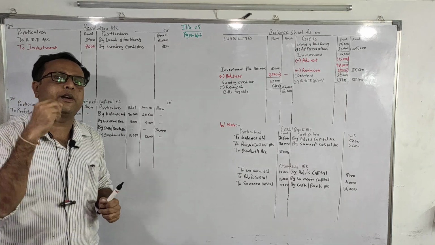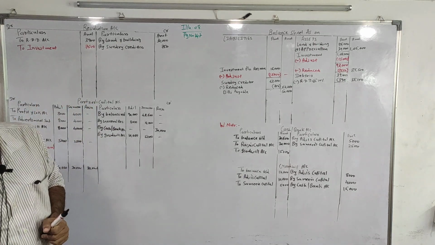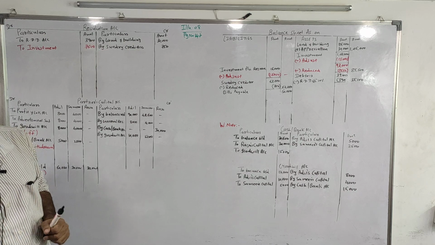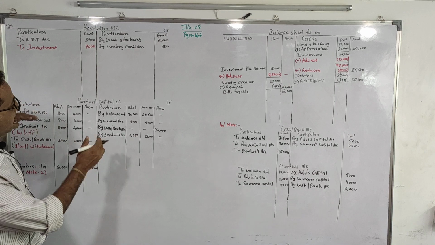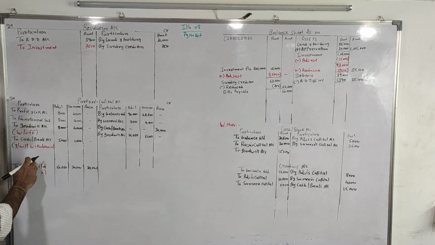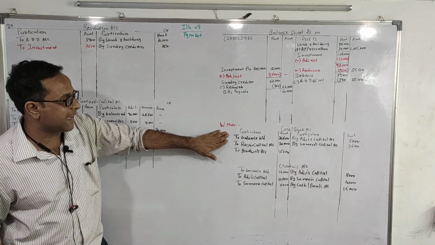Now where to transfer that balancing figure? It is given in the question. Adjustment of capital is to be made through cash. So whatever balancing figure in partners capital, that will transfer to our cash account.